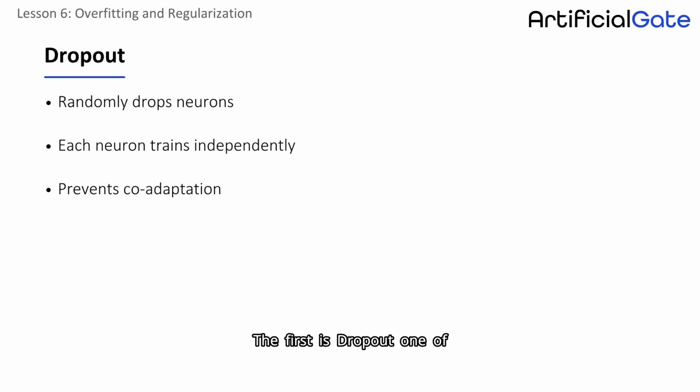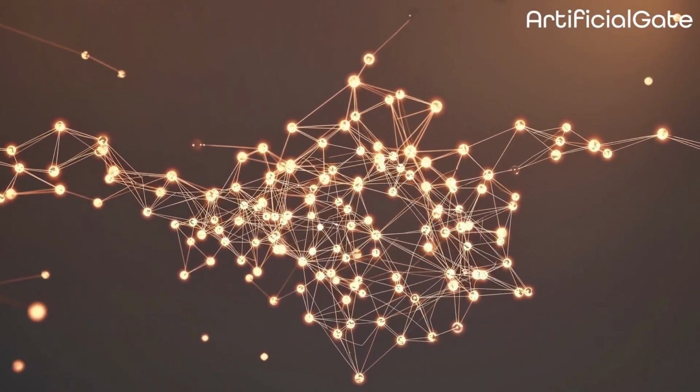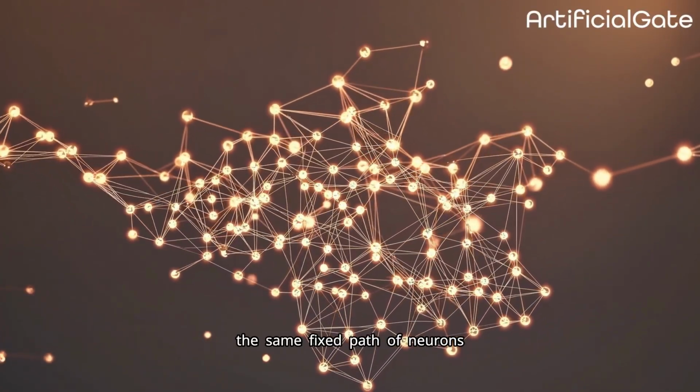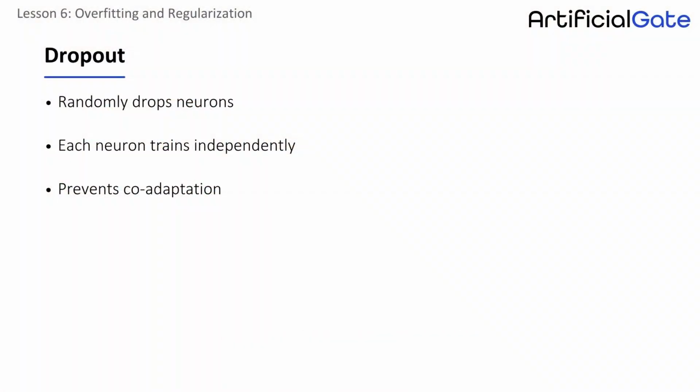The first is dropout, one of the simplest and most effective methods. During training, we randomly turn off a percentage of the neurons in each hidden layer, say 30%. Why do we do this? So that the network doesn't rely on the same fixed path of neurons, but instead learns flexible solutions.